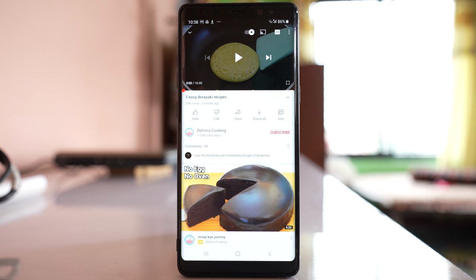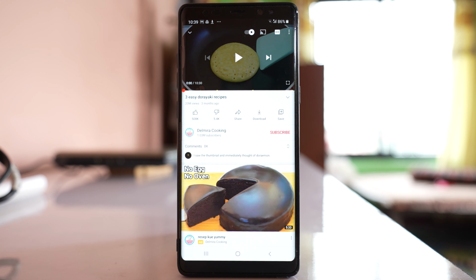Now the other thing is, if you are using a headphone jack while listening to the YouTube video, then just remove the headphone jack and play the YouTube video. Sometimes if there is a problem with the headphone jack, then it might be stopping your YouTube videos in between when you are playing the video.